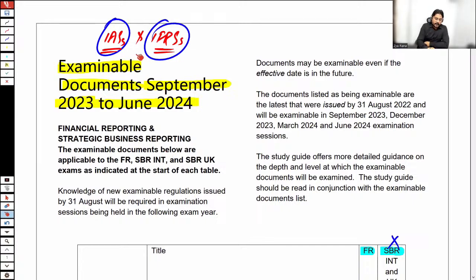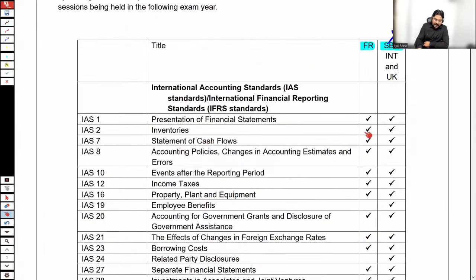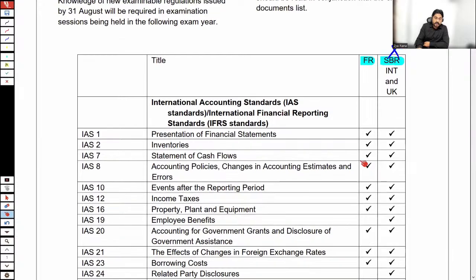And by the way, for any accounting standard which is now introduced, the term used is International Financial Reporting Standard. In the past, these standards were issued under the name International Accounting Standard, but now the term has changed to International Financial Reporting Standard. Both of these are part of the syllabus, and here we have a list of all of the ISs and IFRSs which we are going to cover at FR level.